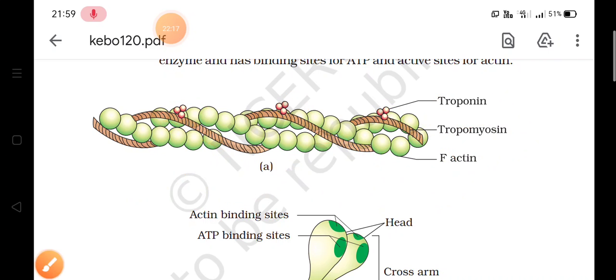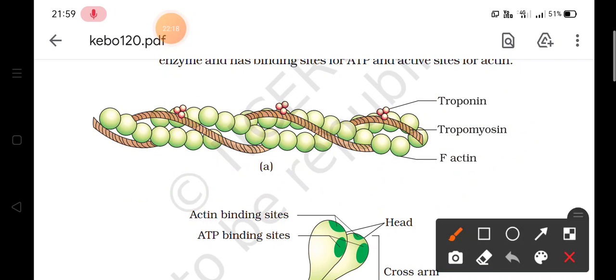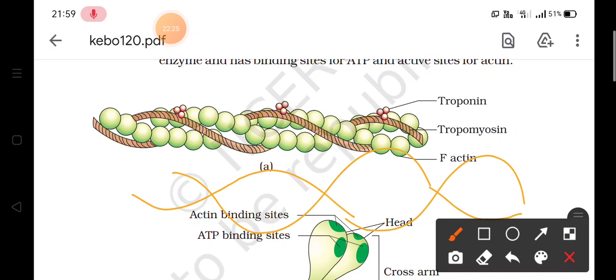So there are three types of proteins. Actin, helically wound, consists of G or globular actins. Then tropomyosin, and third is troponin. Tropomyosin runs parallelly, and troponin is present at regular intervals.